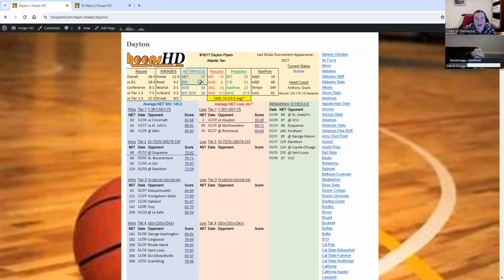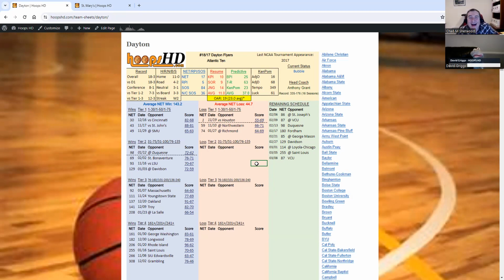Next, we get into the hard numbers of metrics. Net, RPI, SOS comes first. The net is the main NCAA metric. It's updated every day. We pull it right from the NCAA. So every morning when you look at it, you will see that team's current net rating. And that is the NCAA evaluation tool. It's the net.